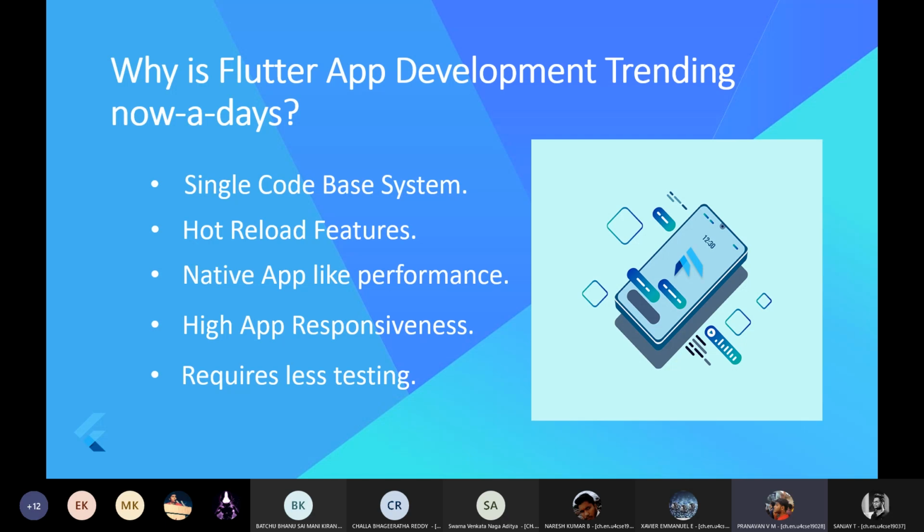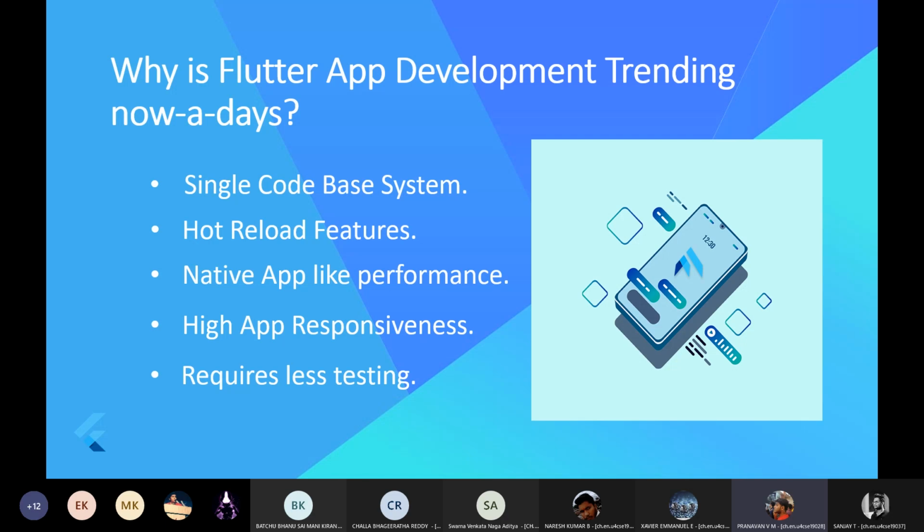Next comes native app-like performance. Everything in Flutter is written in Dart language for the backend, so the need of JavaScript widgets to compile code to native machine language is not needed. Therefore, the process of compiling and releasing apps becomes so quick as compared to other app development platforms.